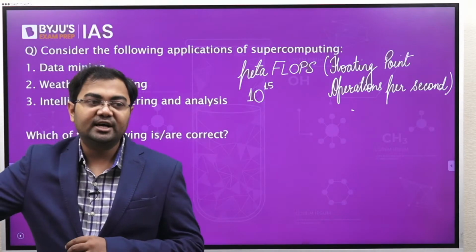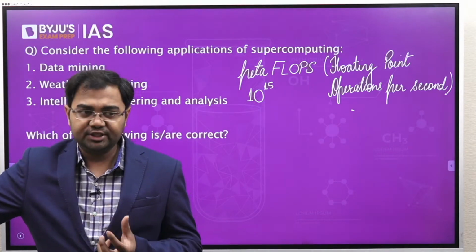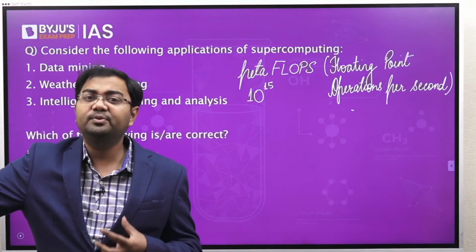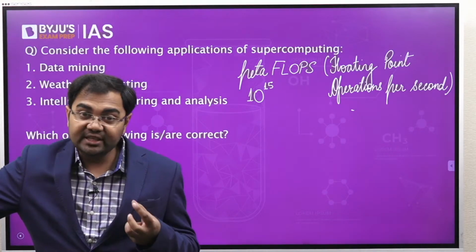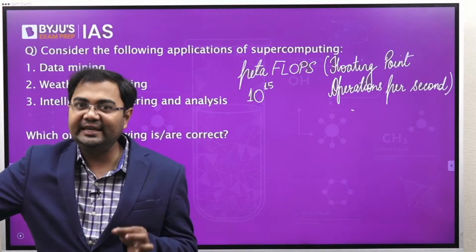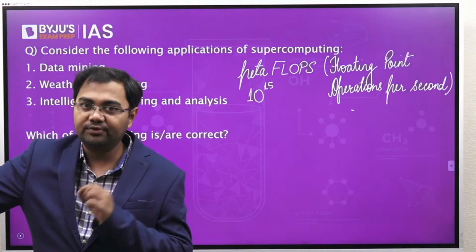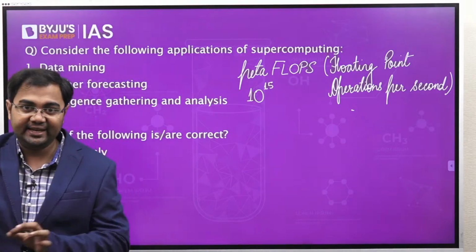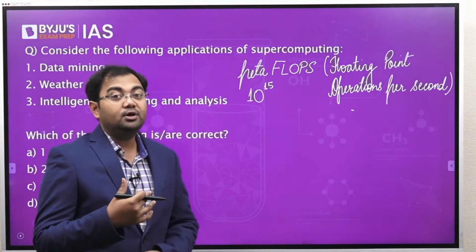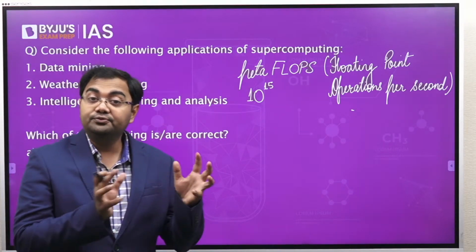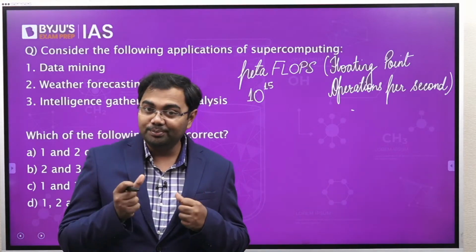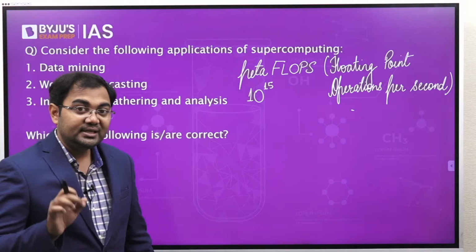It basically means how many mathematical operations, like addition, subtraction, multiplication, division, etc., can be done by any computing system in a given second. So when we say petaflops, what we mean is that we are trying to compute 10 to the power of 15 operations per second. This is how we measure the speed of supercomputers.